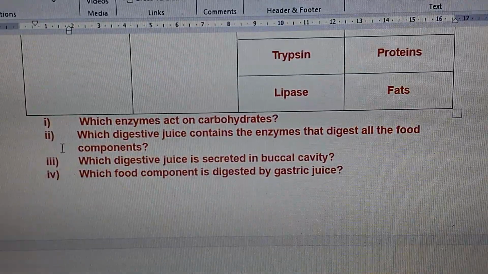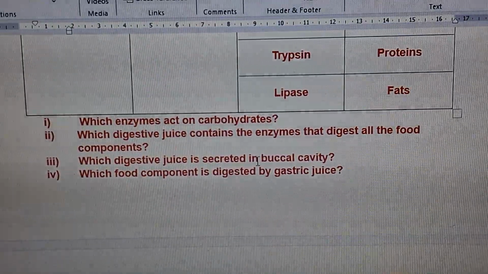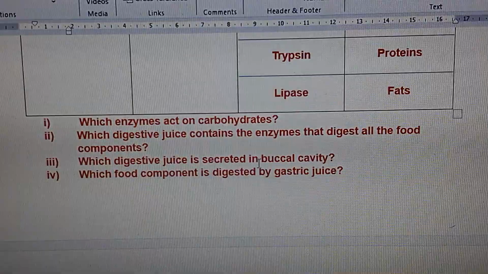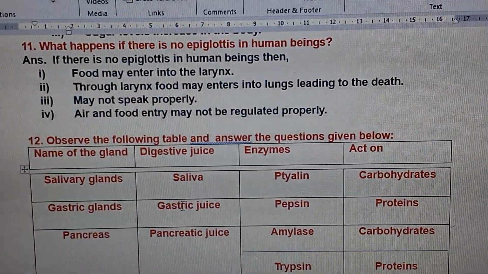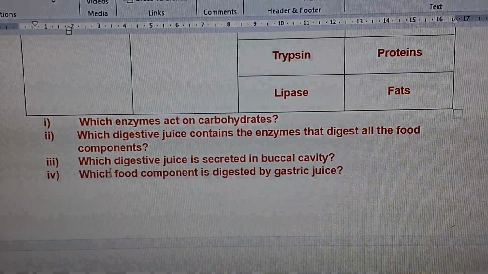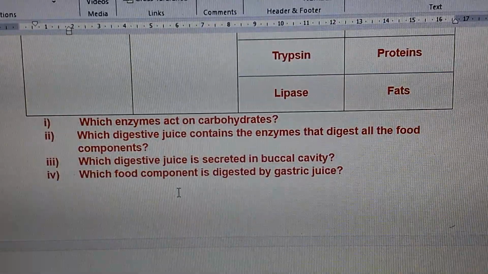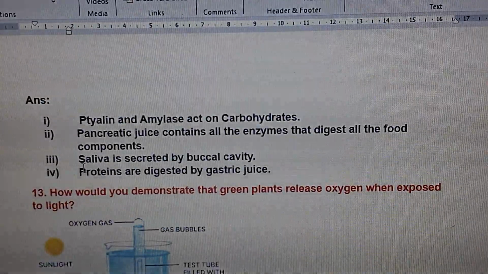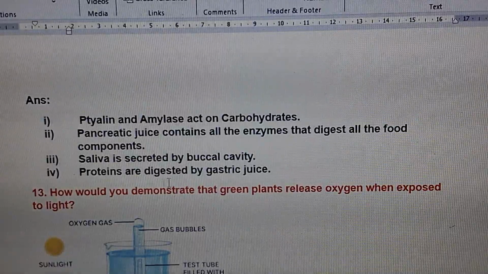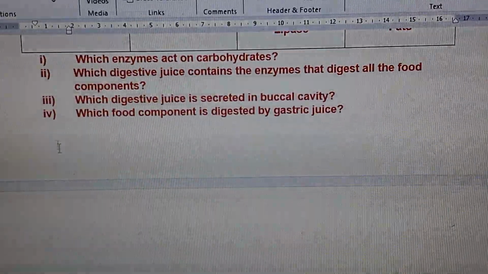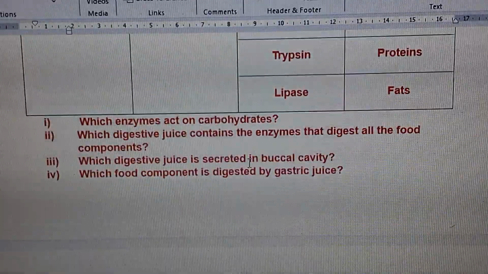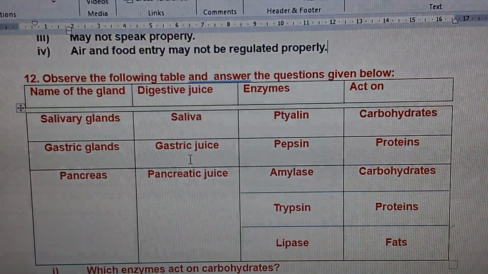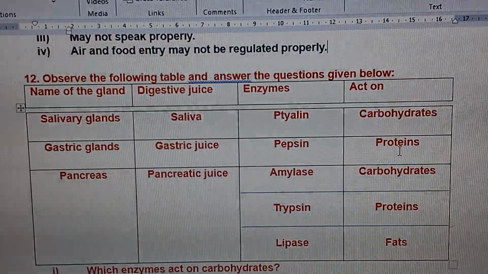So which digestive juice is secreted in buccal cavity? It is nothing but saliva. And fourth question, which food component is digested by gastric juice? See, this is gastric juice. It digests proteins.